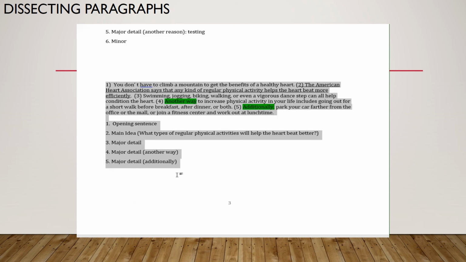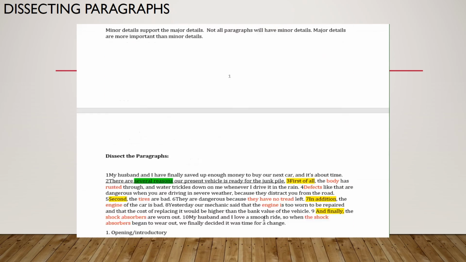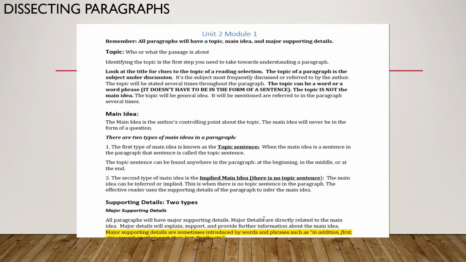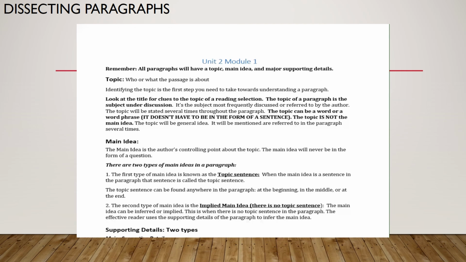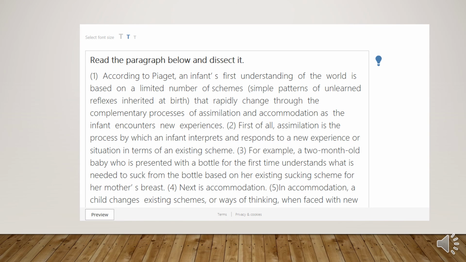Okay? You guys make sure that you understand the three elements of a paragraph and how to identify them when reading a paragraph. This is the first step to understanding what you are reading. You guys will read this paragraph and dissect it in the space below.